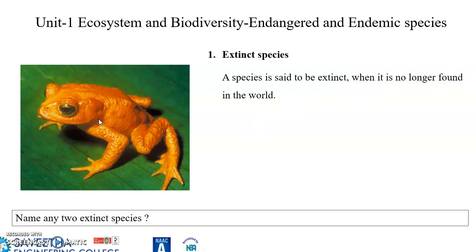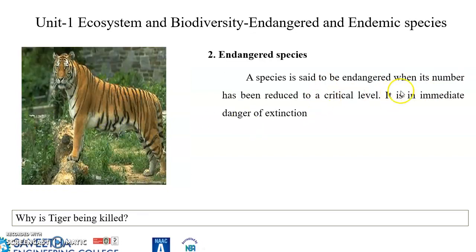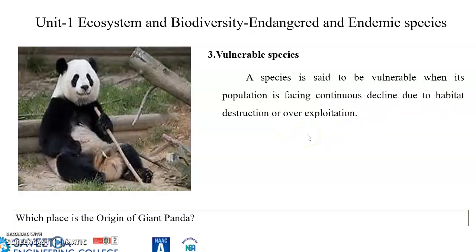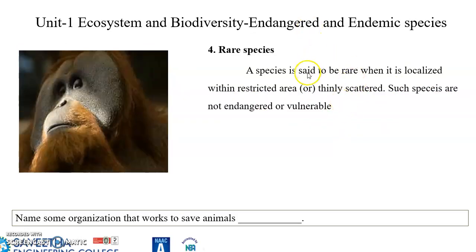Endangered species have their numbers reduced to a critical level, in immediate danger of extinction if we are not saving them. Vulnerable species are those whose population is facing continuous decline, like the polar bear, due to habitat destruction or overexploitation. A species is said to be rare when it is localized within a restricted area, only in a particular area we can find it, and they are thinly scattered. Such species are not endangered, but they are vulnerable.